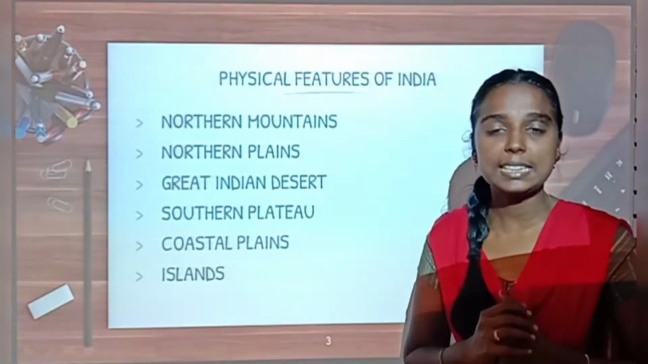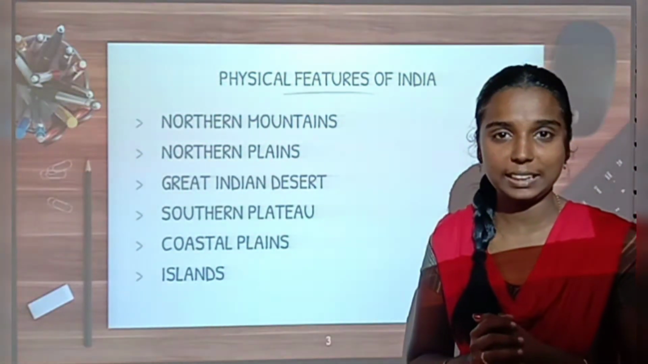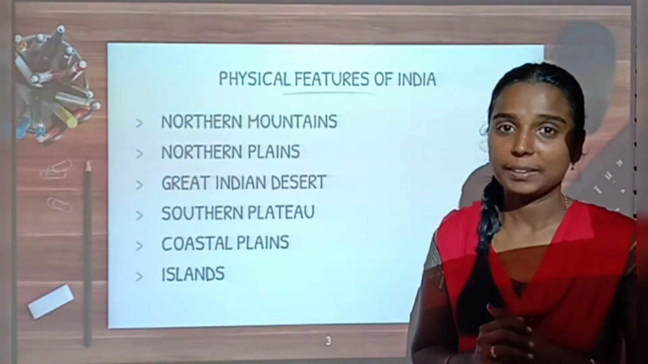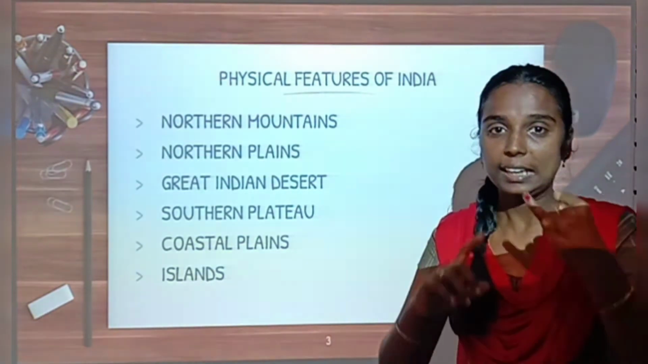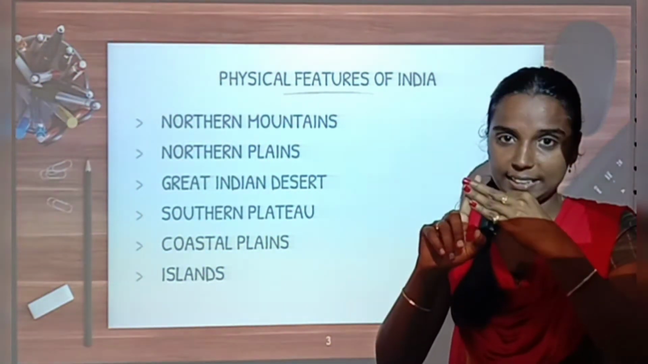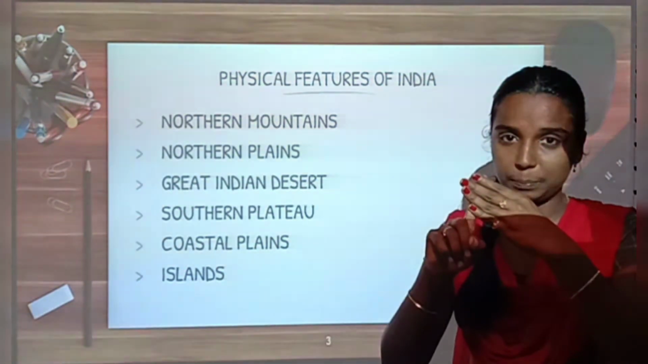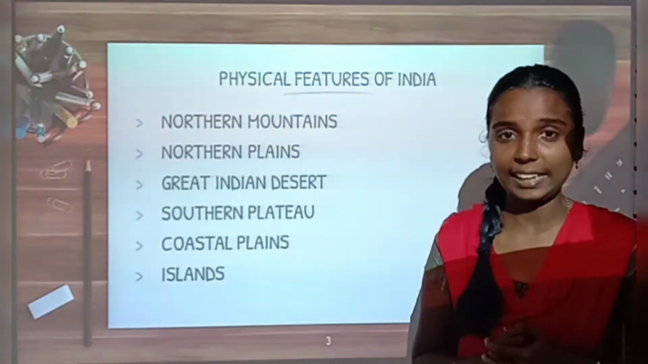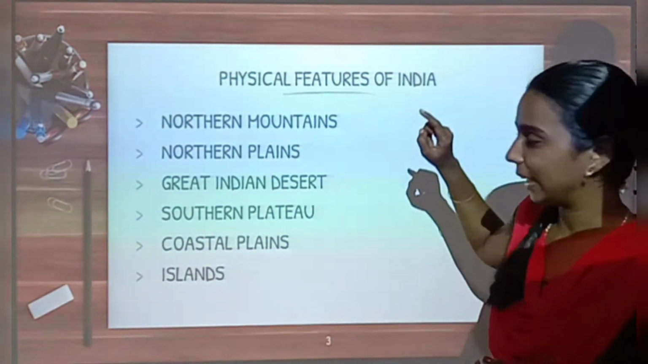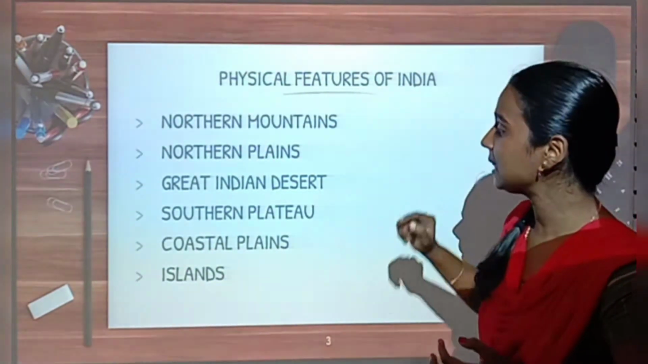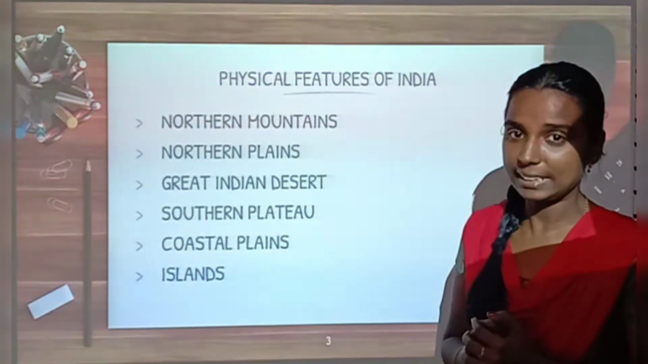Tell me, what are the 6 different physical features we have in India? Do you remember them? Yes, say with me. The Northern Mountains, the Northern Plains, the Great Indian Desert, the Southern Plateau, coastal plains and the islands, right? Very good. Among those, we have learnt about Northern Mountains, Northern Plains, and we know what the Great Indian Desert is, right?